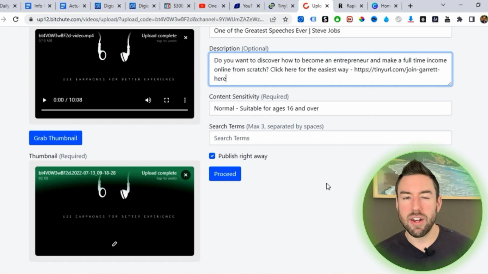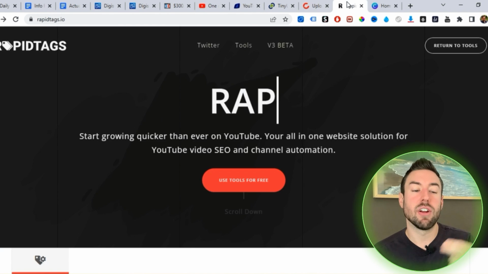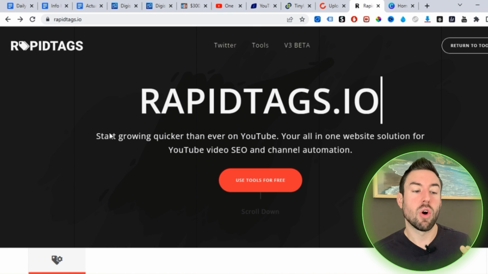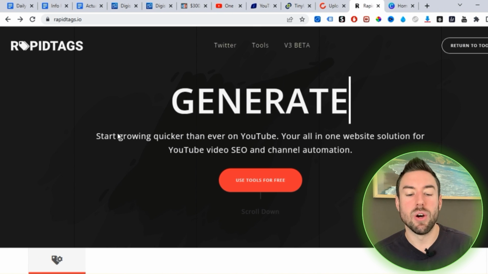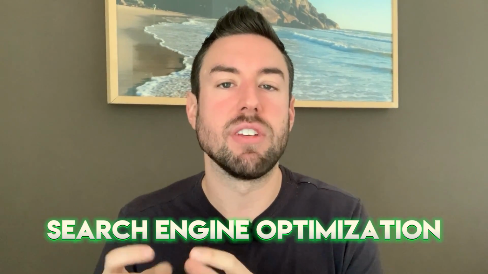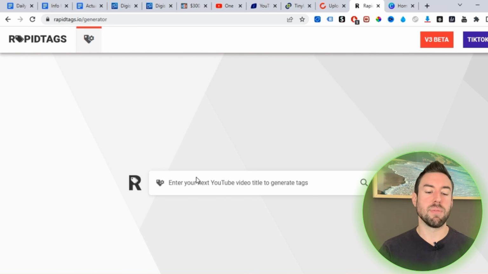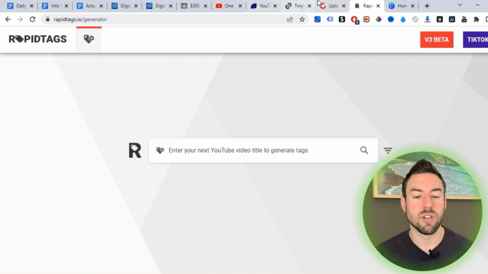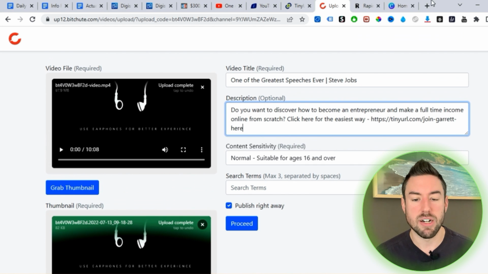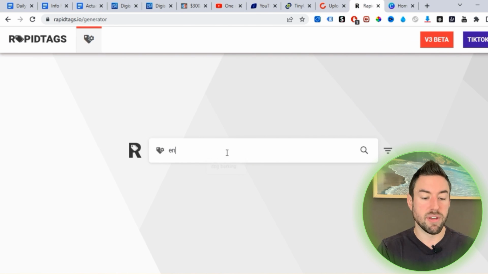Rather than coming up with these search terms yourself, you can actually head over to another website that's free called rapidtags.io. What this allows you to do is generate SEO, search engine optimization tags that are going to help your video rank and show up for the right keywords to attract people to that video and ultimately promote your affiliate links. So we just hit this right here, use tools for free. And then we just want to type in a few words that have to do with the video. This video has to do with Steve Jobs and entrepreneurship. So I can just type in entrepreneurship, and I can hit enter.